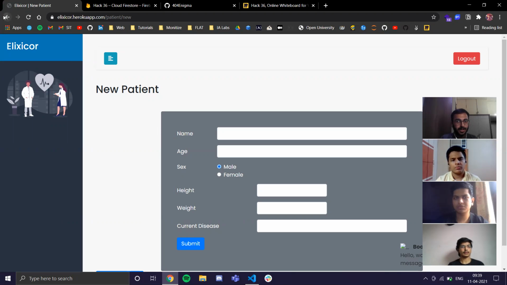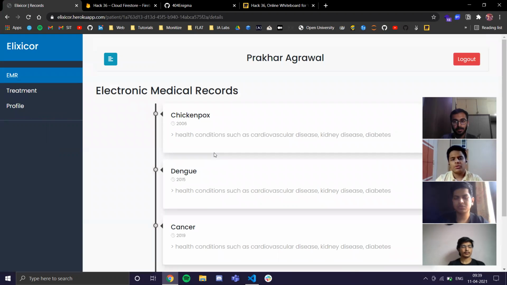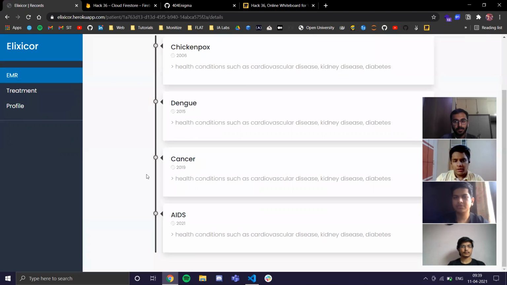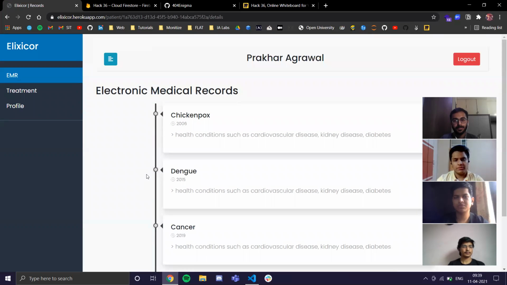All right, so we'll go back to the patients list page. And if we click on one of the details of a patient, here we have the electronic medical records page, which basically Elexicor keeps a record of all the diseases the patient has suffered from in his or her lifetime. It also helps the doctor during consultancy to have a better idea of the patient's disease he or she is suffering from by looking at the previous records, which are basically known as electronic medical records, and it can be accessed by the patients too, which helps them to consult with any other doctor if they want.